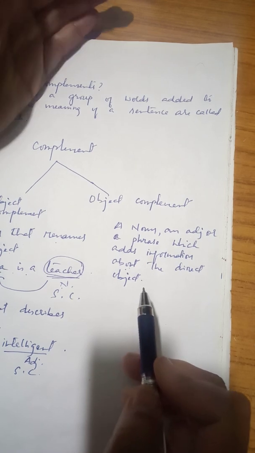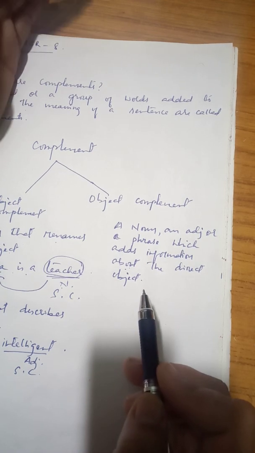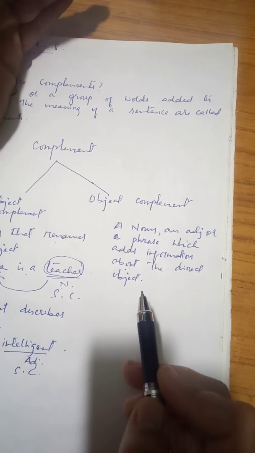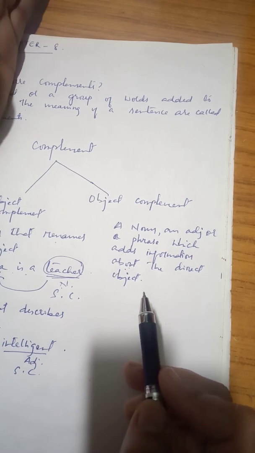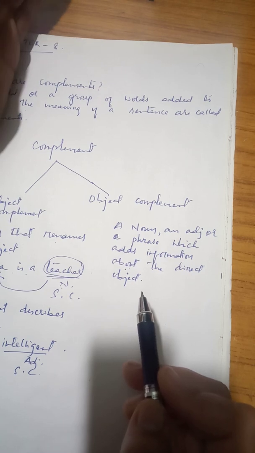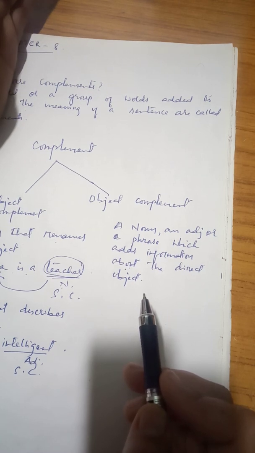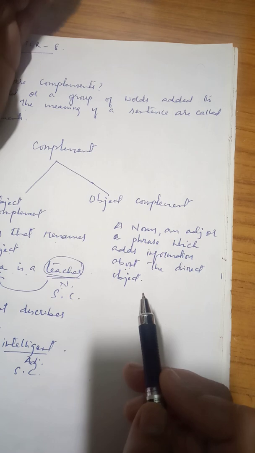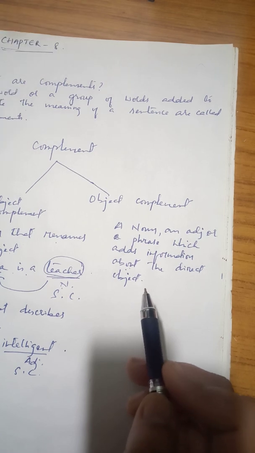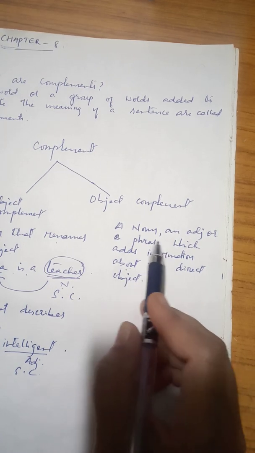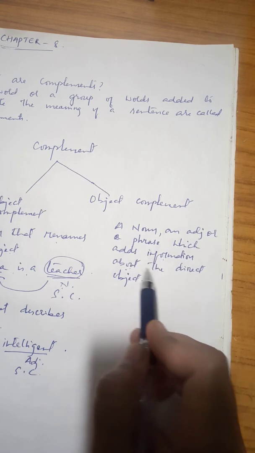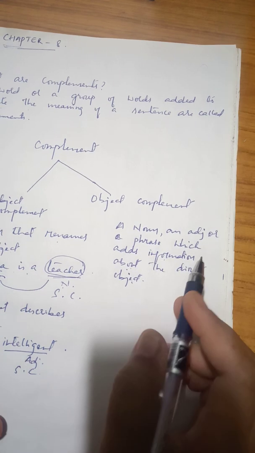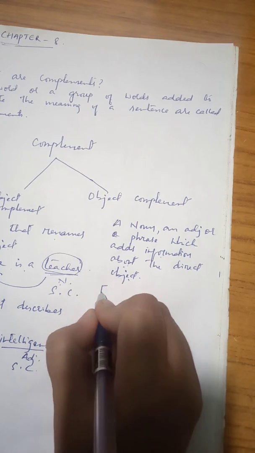Now remember, we have already learned what is a direct and indirect object, right? For a direct object, what are the questions that we have to ask? What or whom, right? To find out a direct object, we just need to ask the question what or whom. So object complement is a noun or an adjective or a phrase which aids information about the direct object. Now we would understand this with the help of an example.